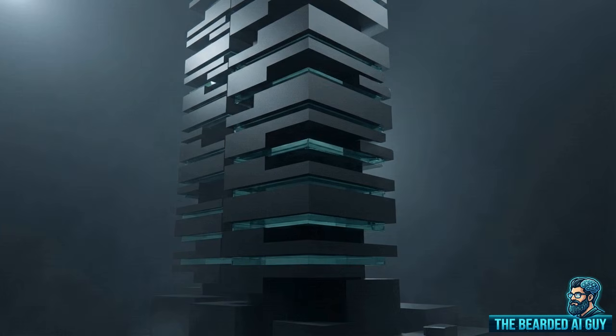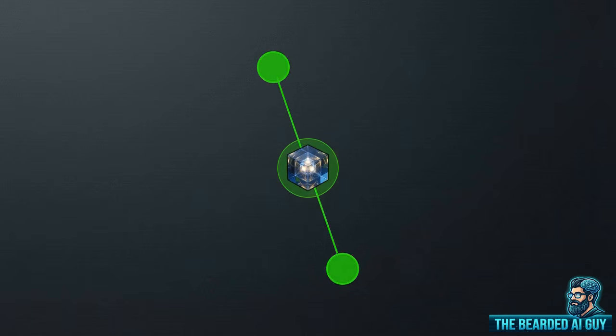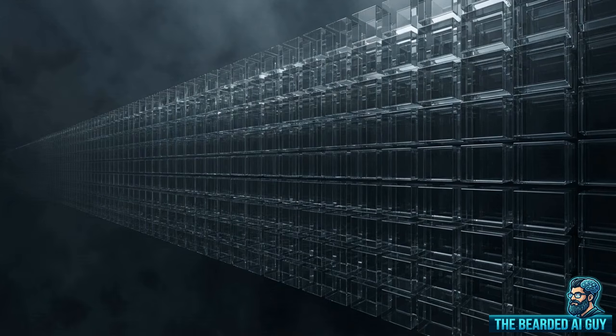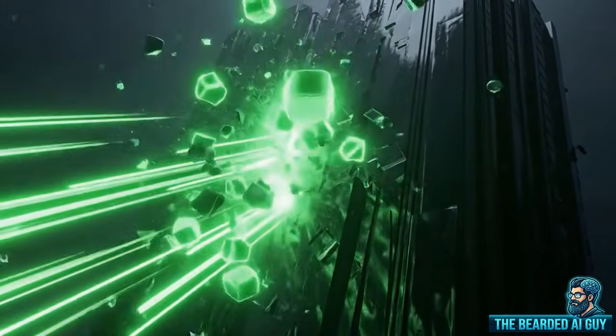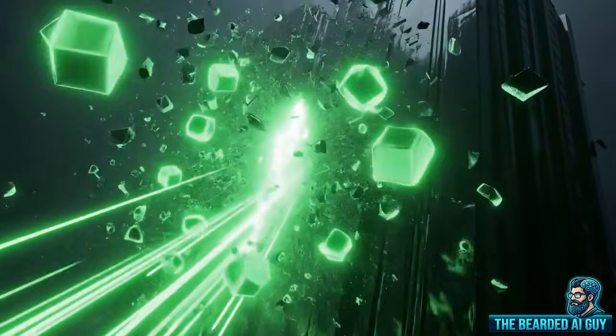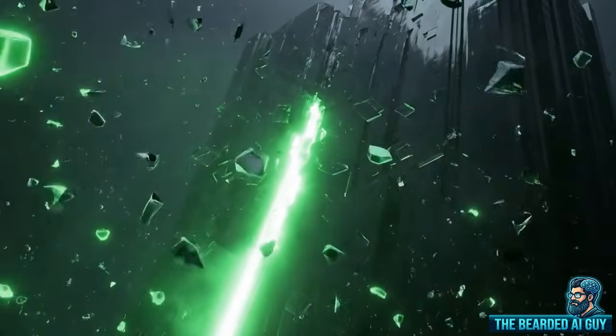Finally, we have Nemotron-3 Super. This is a 120 billion parameter model utilizing a sparse MOE architecture. MOE, or mixture of experts, is a technique where only a small subset of the model's neural networks activate for any given prompt, saving compute. It runs on a hybrid Mamba transformer backbone and was trained on a massive 1 million token context. Its primary advantage is massive throughput, hitting top-end generation speeds near 475 tokens per second on optimized infrastructure.